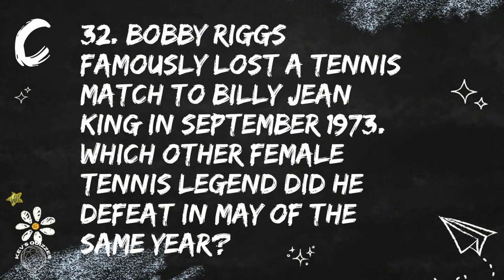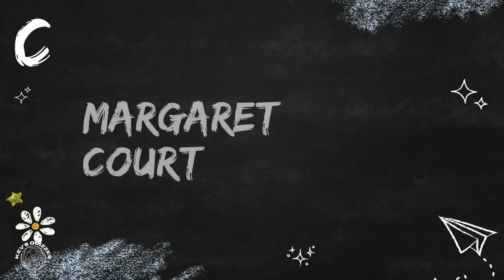And question 32. Bobby Riggs famously lost a tennis match to Billie Jean King in September 1973. Which other female tennis legend did he defeat in May of the same year? That was Margaret Court.